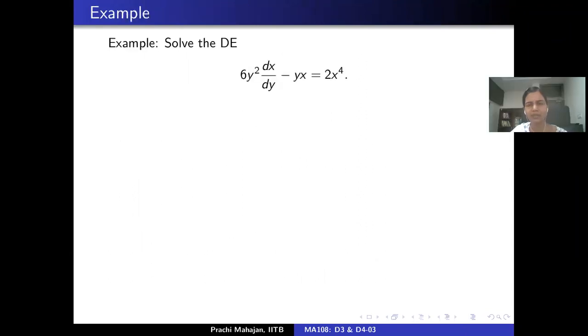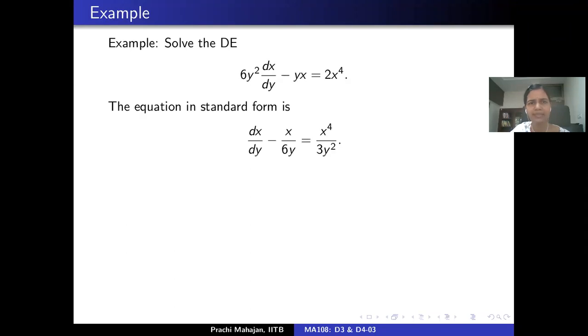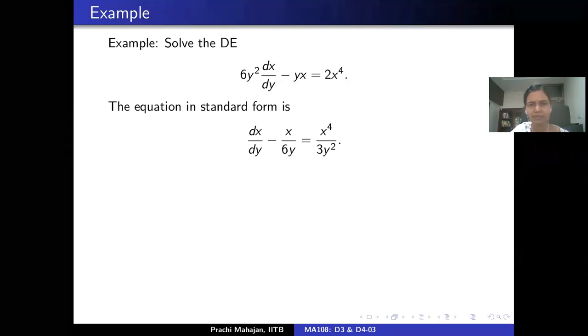Let's apply this knowledge. In this example here, x is the dependent variable, the unknown function, and y is the independent variable, right? A slight change of convention. Let's write it in the standard format first. So that would be dx by dy is minus x by 6y, that's correct, equals x to power 4 by 3y square, correct?